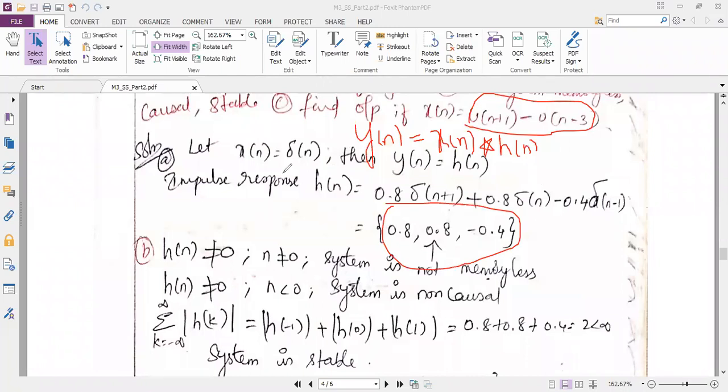So can anybody draw the diagram for u of n plus 1, u of n minus 3, and completely solve this x of n and tell me the sample values? So u of n plus 1 means it will be at minus 1 to 2. Okay, minus 1 to 2. I want others also to acknowledge this answer, whether it is correct or wrong. I want somebody to acknowledge it.